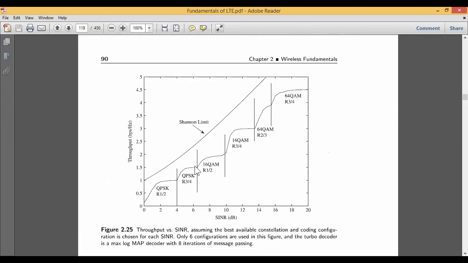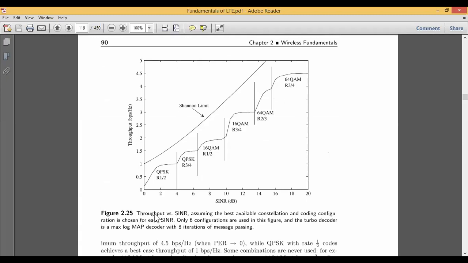Now you can see here in figure number 2.5 how the throughput versus the signal to noise ratio is achieved. If we take the best constellation diagram, this is the constellation diagram and the coding configuration for each signal to noise ratio. That is, if my rate is 1/2, I go for QPSK. If it is 3/4, again QPSK.